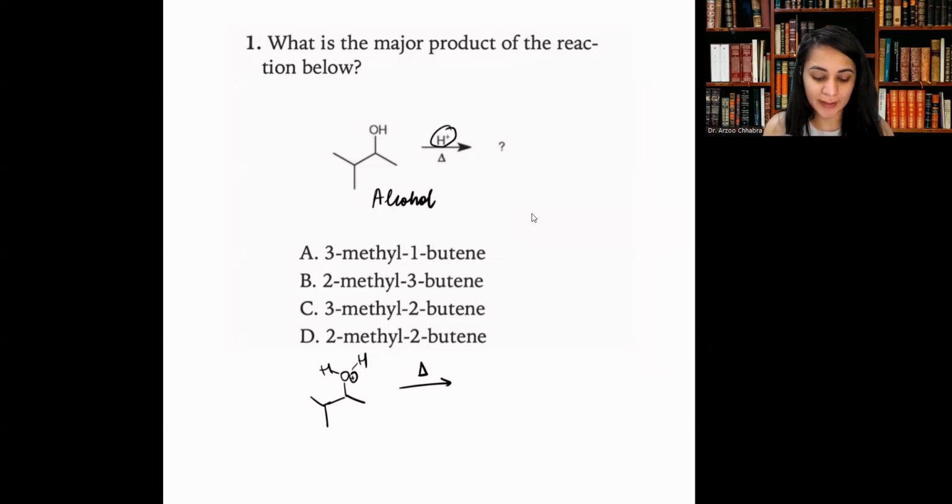And if we think about it again, in the elimination process, there are two types of products that are favored. One is the Hoffman product, and the other is the Zaitsev product. But because there isn't really a base being used for the elimination, we're not dealing with bulky base versus non-bulky base. We're just dealing with heat.